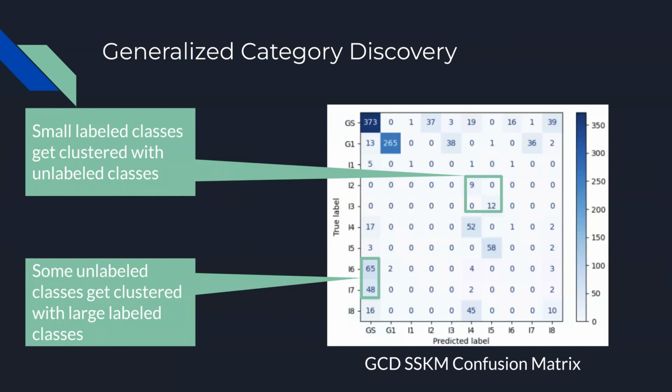Our generalized category discovery experiments examine clustering accuracy on NovelCraft. We find that imbalanced classes are challenging for existing models, causing small labeled classes to get clustered with larger labeled classes, and large labeled classes consuming smaller unlabeled classes.